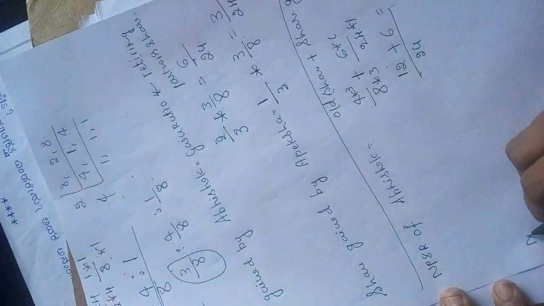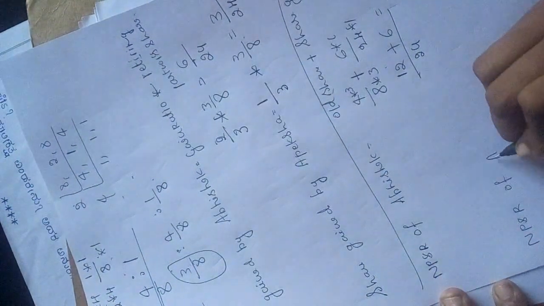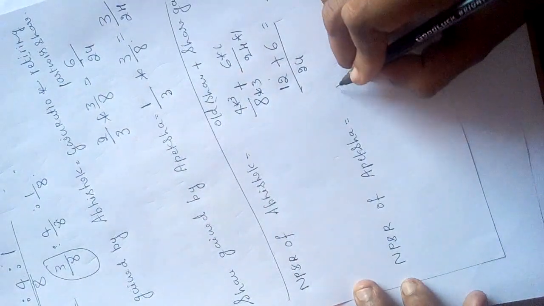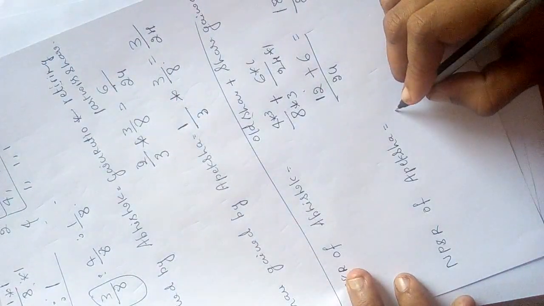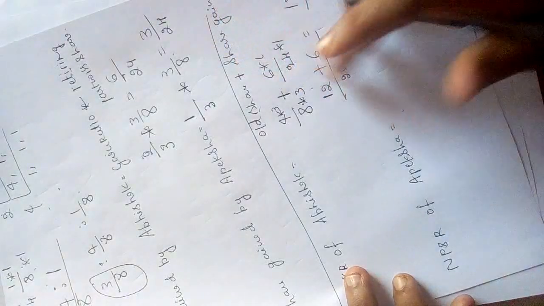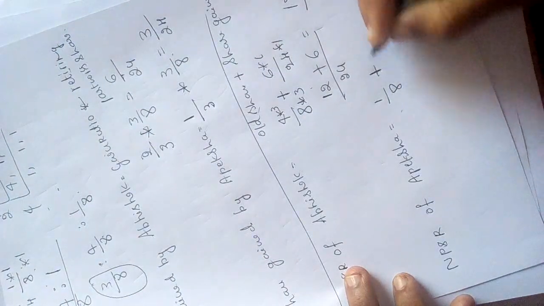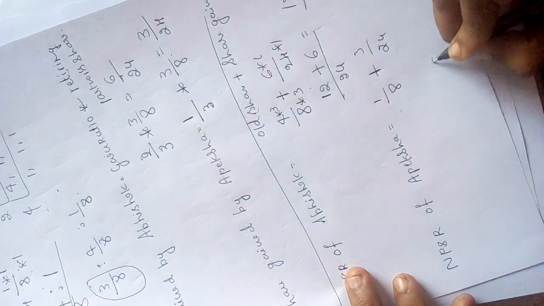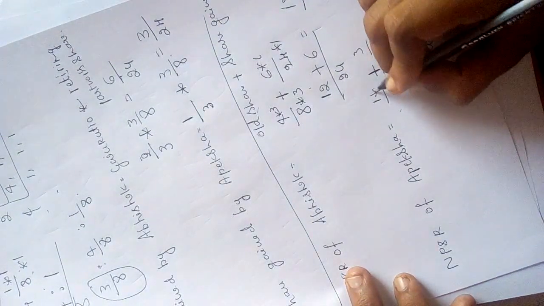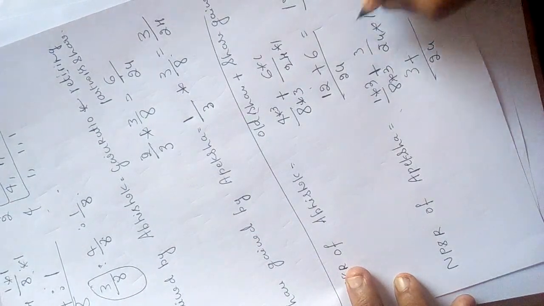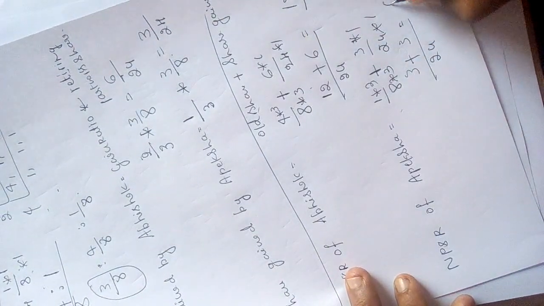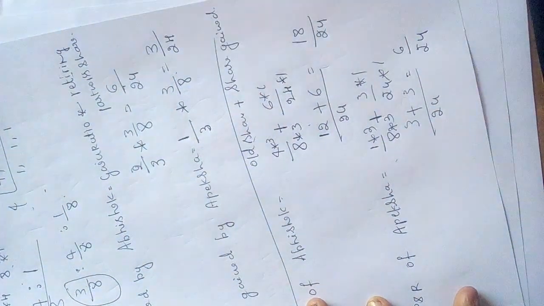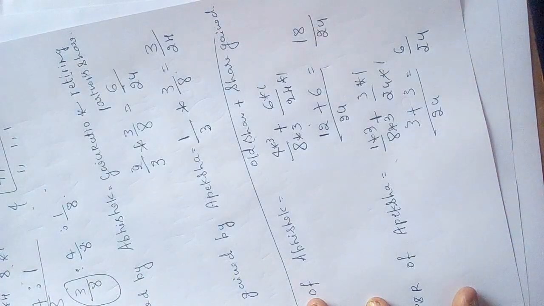Okay, next. New profit sharing ratio of Apeksha. So what is the old share of Apeksha? So it is given, right? 1/8 plus share gained 3/24. So LCM is 24. 8 3s are 24, that means 1 3s are 3. 24 1s are 24, that means 3 1s are 3. So 6/24. So this can be simplified, right? When both numerator and denominator can be simplified, then we can go for simplification.